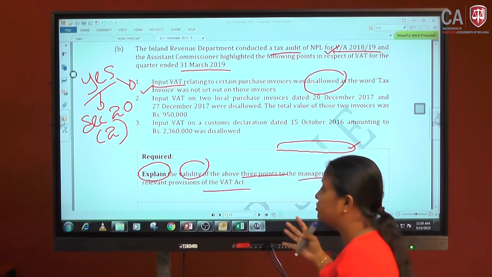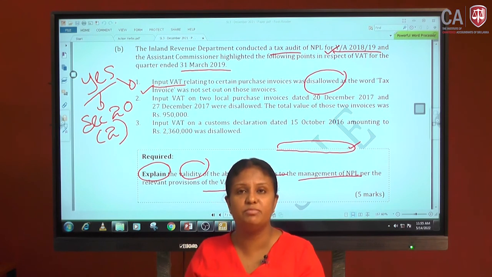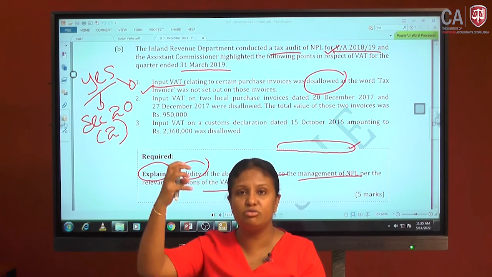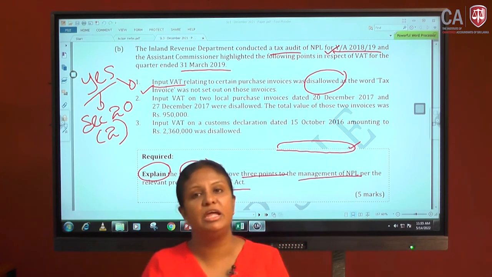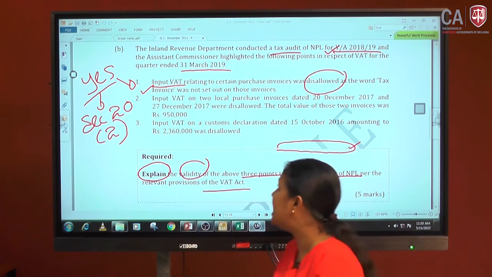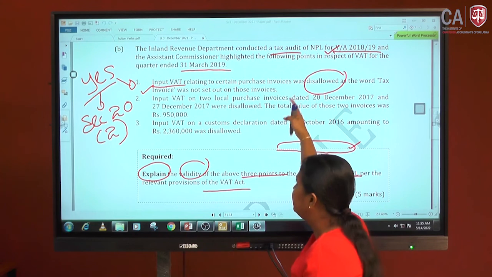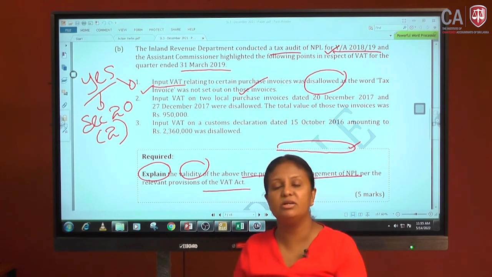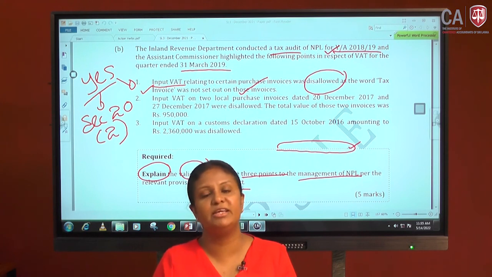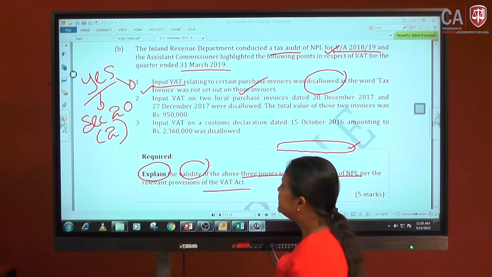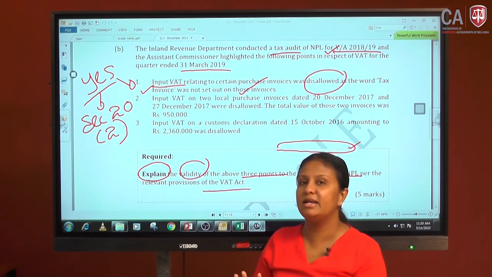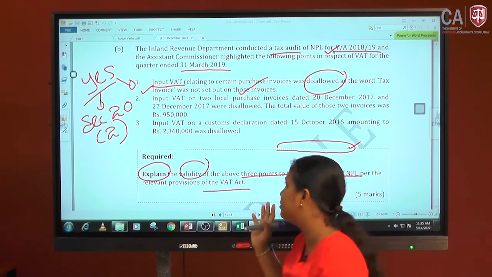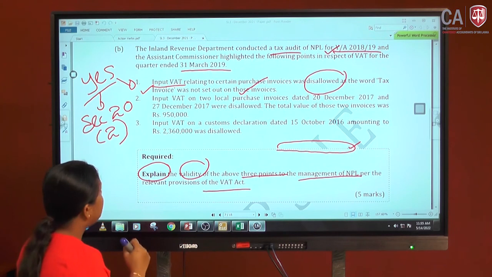To claim input VAT, there should be a tax invoice including these things. If it is not a tax invoice, you cannot claim the input VAT. Therefore, the Assistant Commissioner's first argument from the tax audit is correct. It should be disallowed; that input VAT cannot be claimed. Done, that's the first thing. For the second thing, I am not going for the detailed answer because these are very easy things, but I need to come to the approach. The second one is input VAT on 2 local purchase invoices.